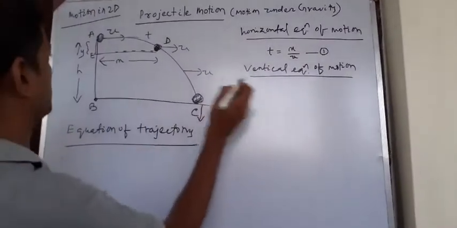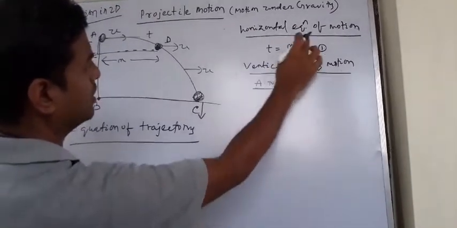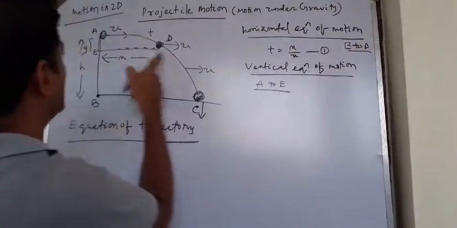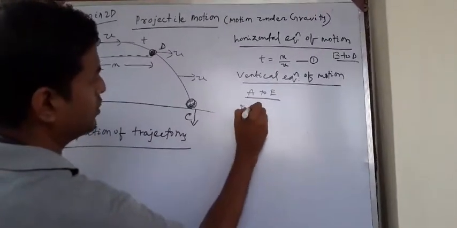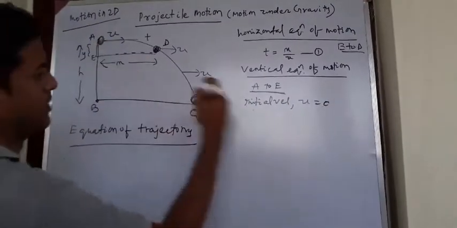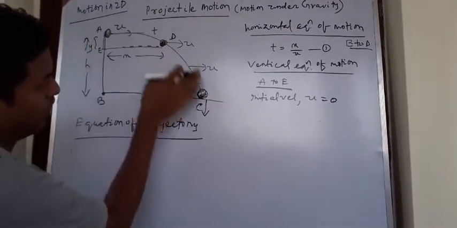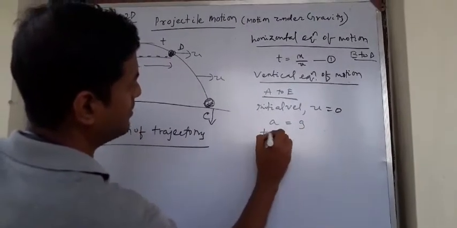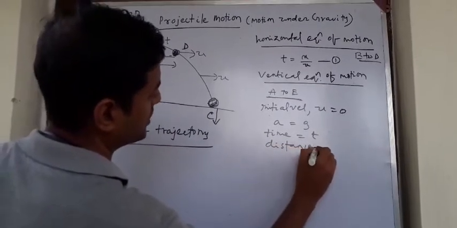Now for the vertical equation of motion, I am considering motion from A to E. In the horizontal equation of motion, I am considering motion from E to D. Just look at the diagram. E to D, horizontal equation of motion. A to E, vertical equation of motion. My initial velocity u equal to 0 because I have already told you initial vertical velocity is 0, and it gradually increases as the stone or the ball is coming to the ground. Now acceleration a is equal to g and time taken I have already taken as t. Now let's say distance or position or displacement is y.